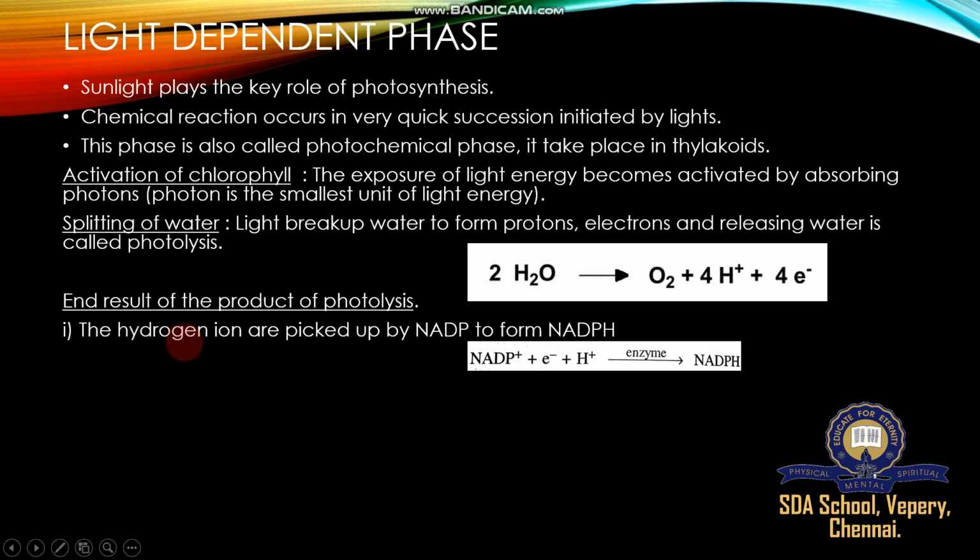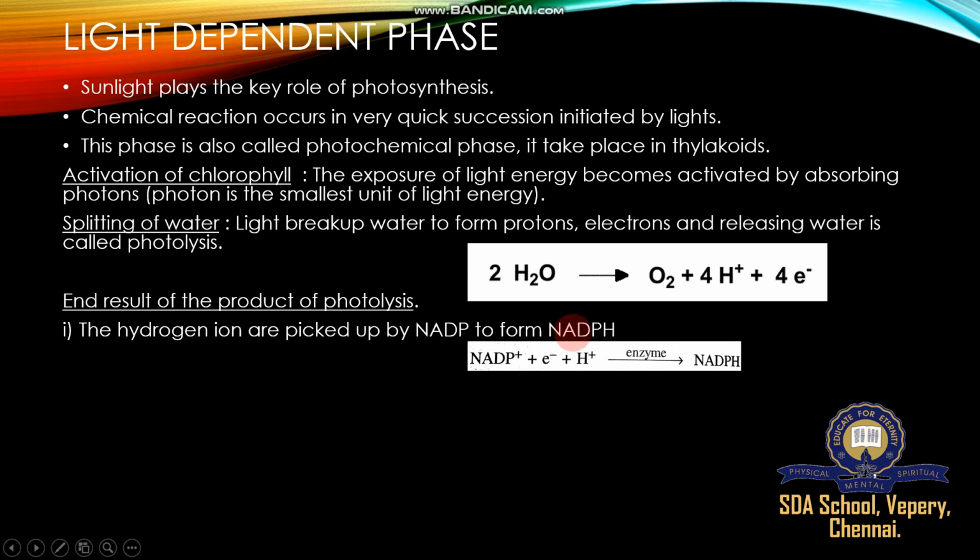Number one, the hydrogen ions are picked up by NADP to form NADPH. What is NADP? Nicotinamide adenine dinucleotide phosphate, which is reduced to form NADPH. The hydrogen produced during photolysis is picked up with the help of NADP available in the chloroplast. So NADP, a kind of reductase, is reduced to form NADPH.